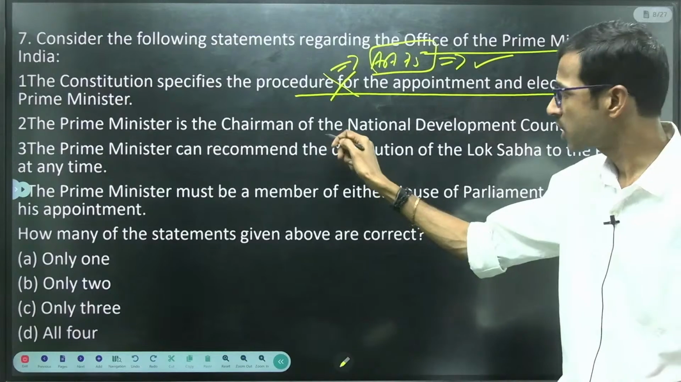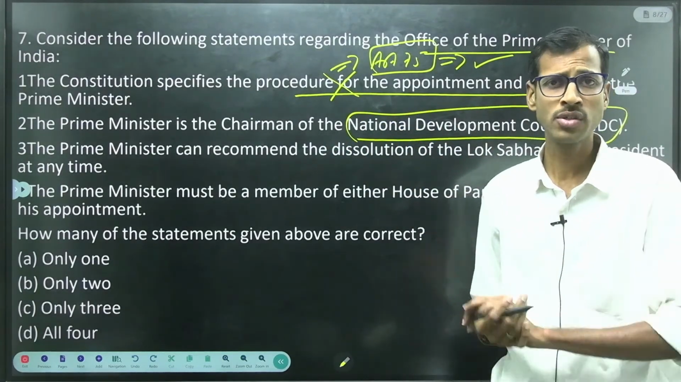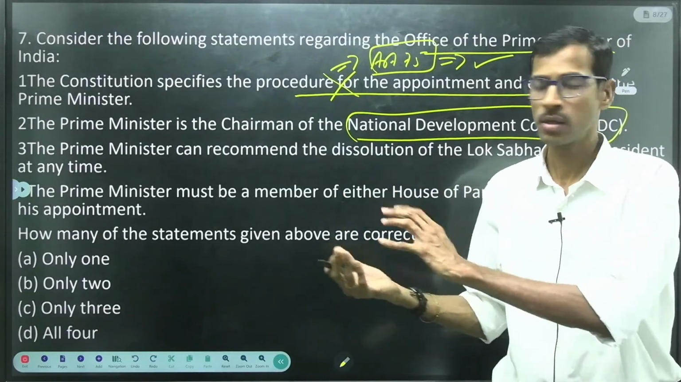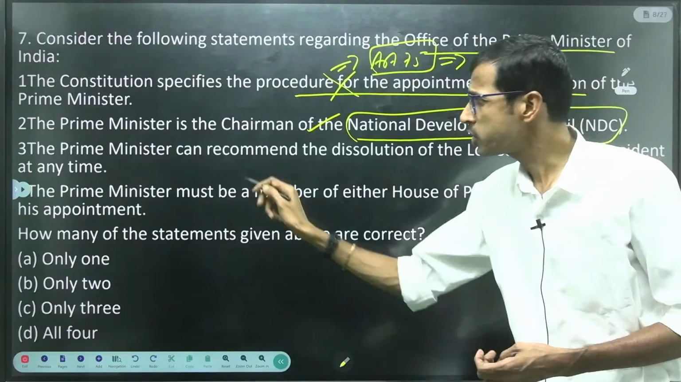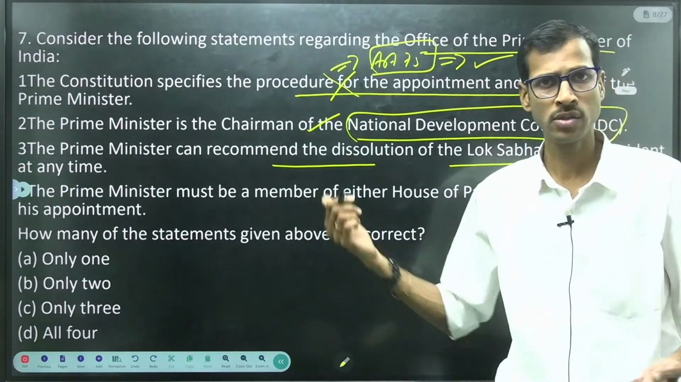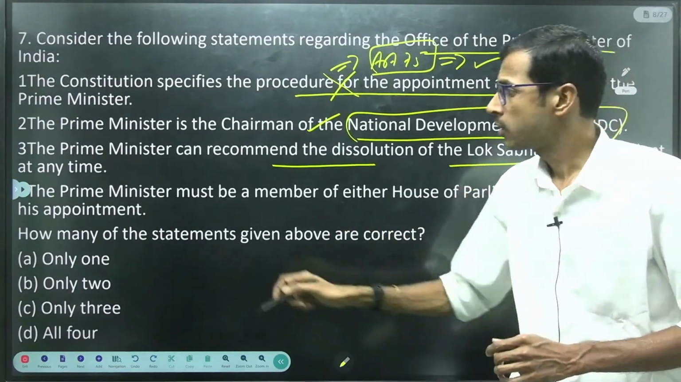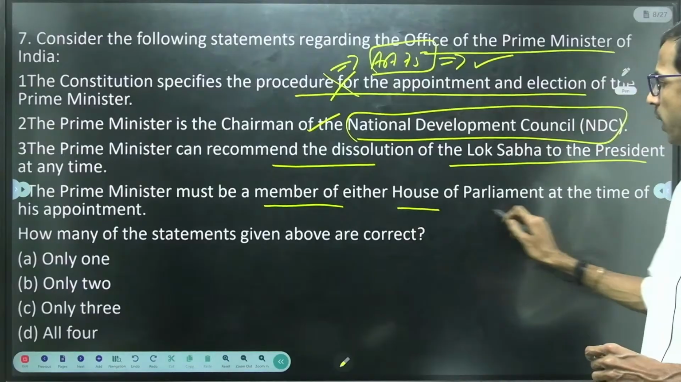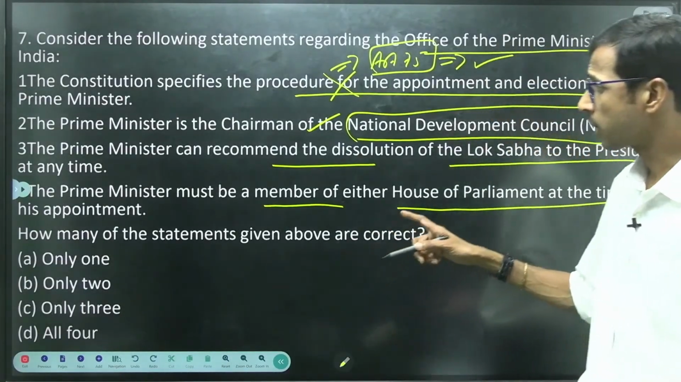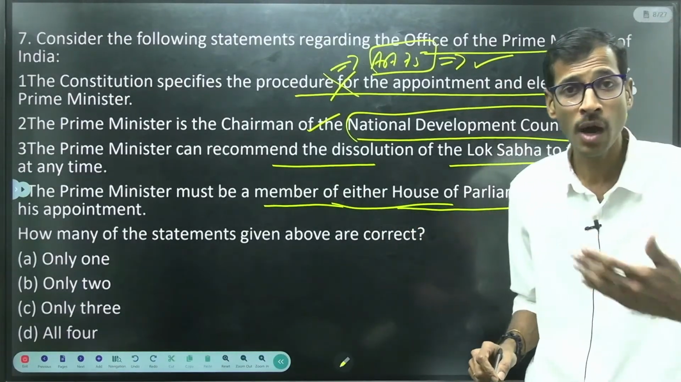Prime Minister is the chairman of the National Development Council, right? A number of councils and commissions are there. Prime Minister is the head only. So we have Niti Aayog like that, right? So this is also correct. Prime Minister can recommend the dissolution of the Lok Sabha to the President at any time. That is also the Prime Minister's choice as head of the government, right? Prime Minister must be a member of either House of Parliament at the time of his appointment. Is it correct?